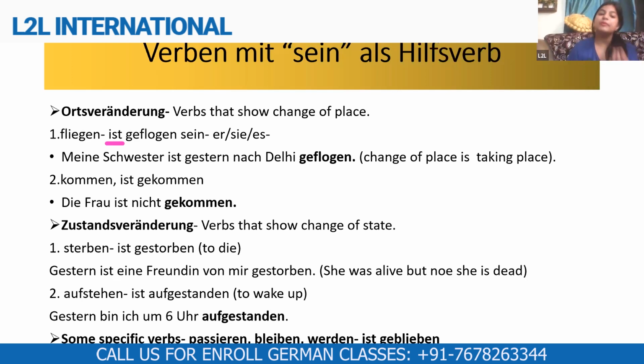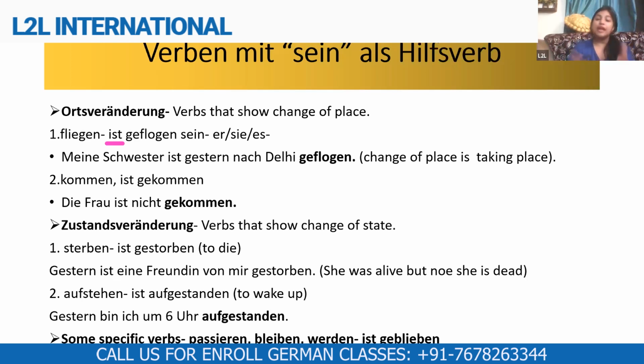So with sterben, when we use the helping verb, it has to be a form of sein. Ist gestorben. Ist gestorben. So death shows that you were alive, but now you are dead. So it shows change of state. That's why it would take ist as a helping verb. I have an example for you here. Gestern ist eine Freundin von mir gestorben. That means yesterday a friend of mine passed away. It means that before yesterday she was alive, but yesterday she passed away, right? So this shows change of state.